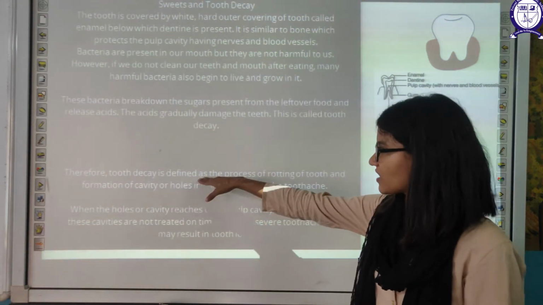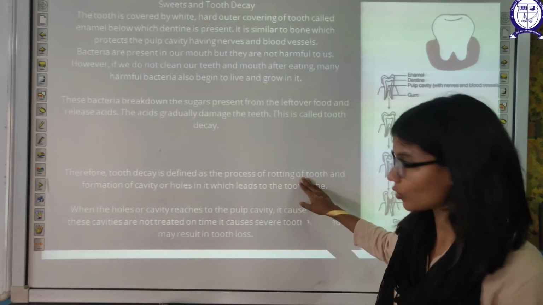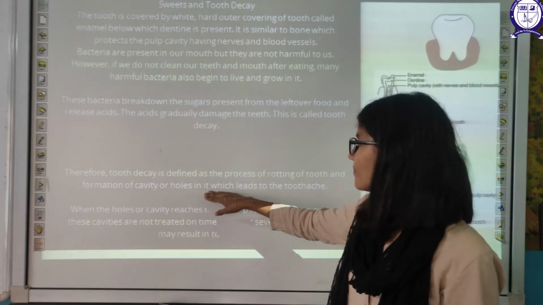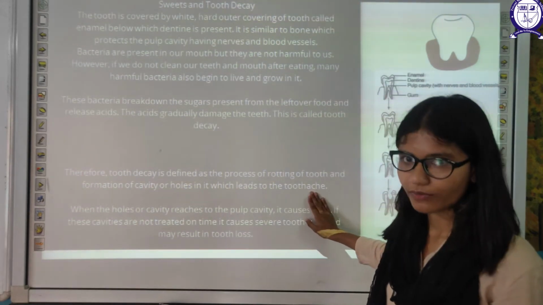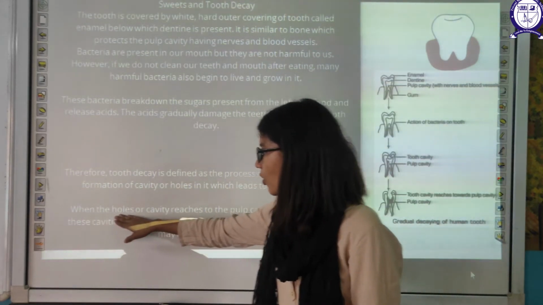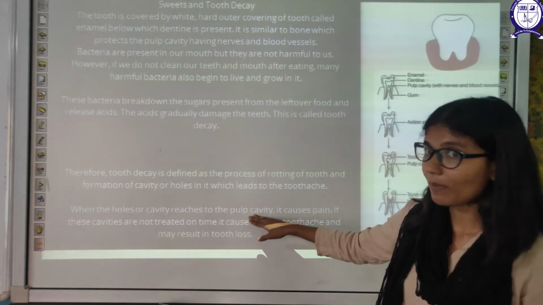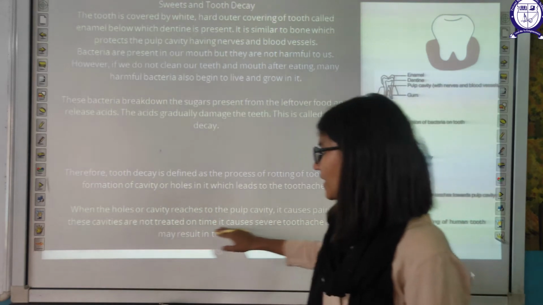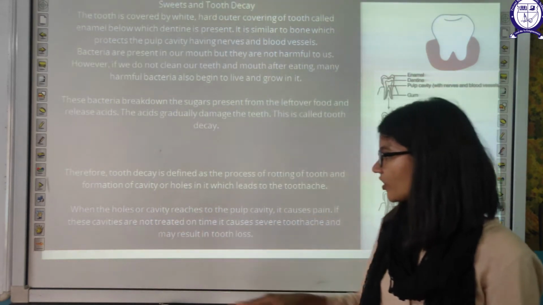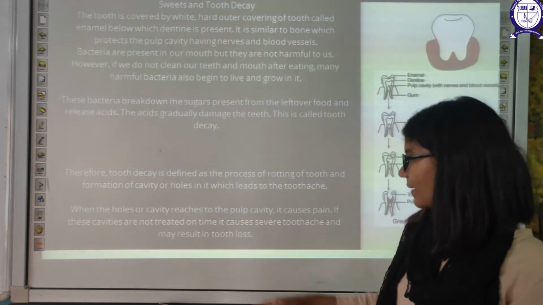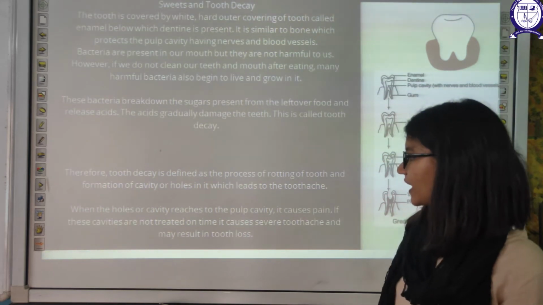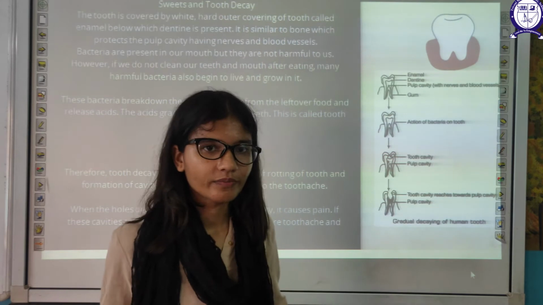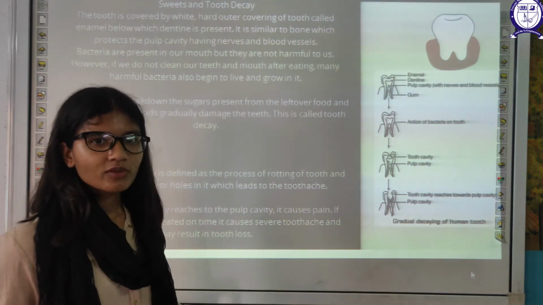Therefore, tooth decay is defined as the process of rotting of the tooth and formation of cavities or holes in your tooth, which lead to toothache. When a cavity reaches the pulp cavity, which has nerves, it causes pain. If cavities are not treated on time, they can cause severe toothache, and it may result in tooth loss forever. These are permanent teeth.